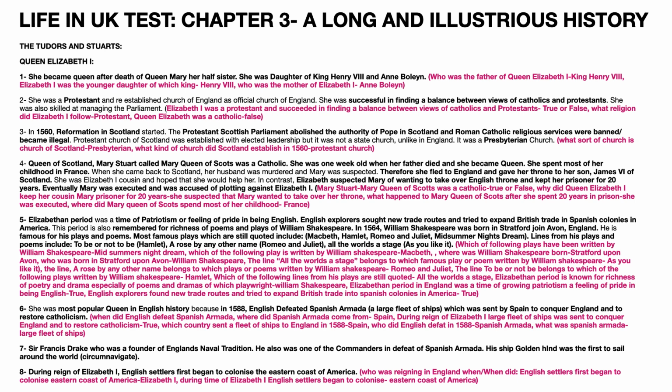The eighth point is during the reign of Elizabeth I, English settlers first began to colonize the eastern coast of America. The question asked is who was reigning in England when English settlers first began to colonize eastern coast of America? The answer is Elizabeth I. The question asked is when did the English settlers first begin to colonize eastern coast of America? The answer is Elizabeth I.